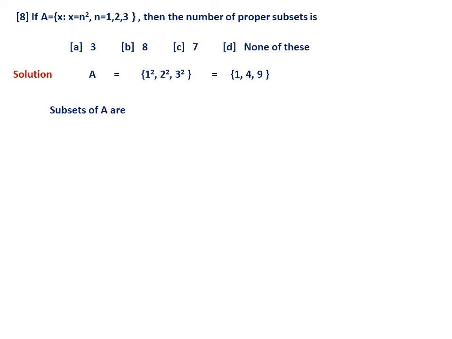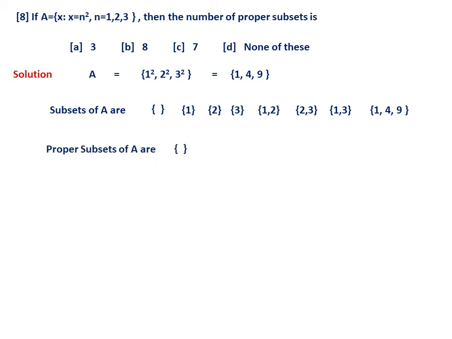Now let me write the subsets of A so that it will be a revision also for us. Phi is the first subset, then {1}, then {2}, then {3}, then of course {1, 2}, that is 2 elements, and the last one is {1, 2, 3}. Now look at the question, the number of proper subsets is asked. Therefore proper subset means we have to take phi, {1}, {2}, {3}, then {1, 2}, then {2, 3}, then {1, 3}. But we cannot take {1, 2, 3} because that is not a proper subset. Therefore the answer is 7.